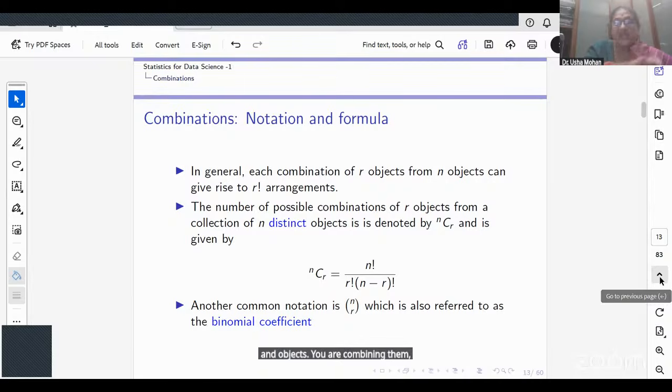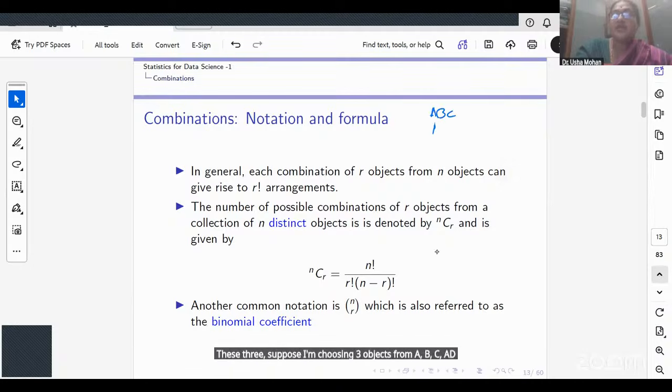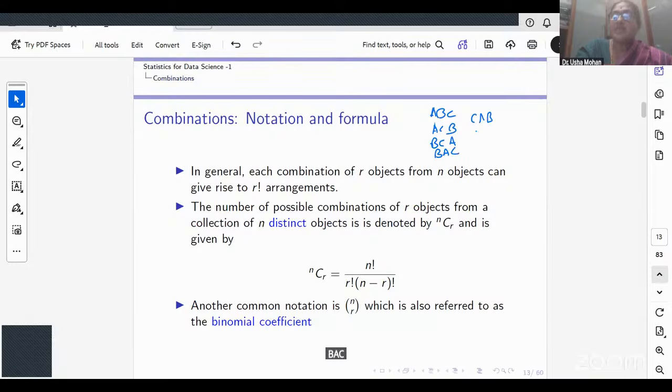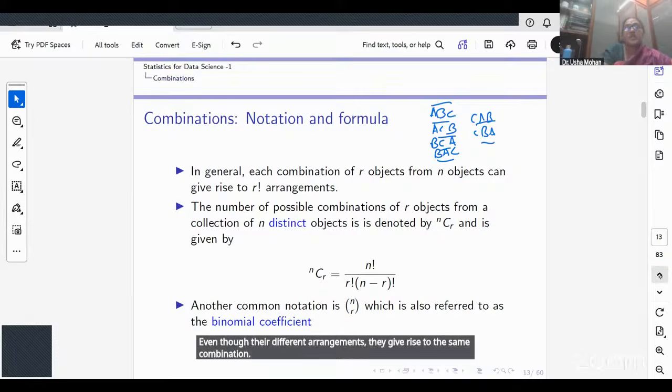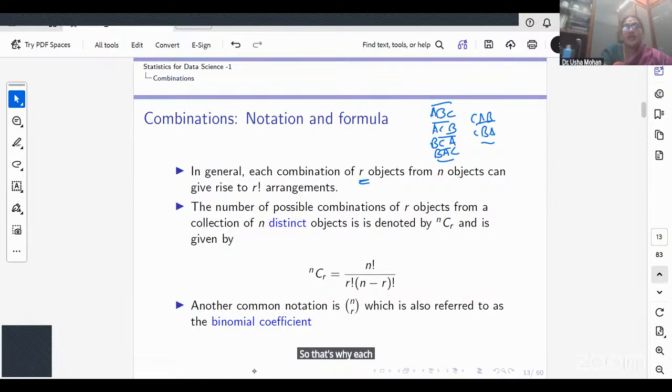Suppose I'm choosing 3 objects from A, B, C, D. ABC, ACB, BCA, BAC, CAB, and CBA are the same. Even though they are different arrangements, they give rise to the same combination. So that's why each combination gives rise to r factorial arrangements.